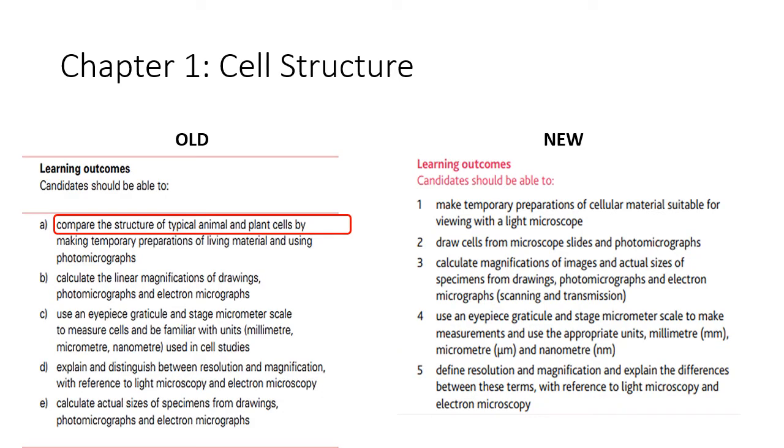Okay, so what I've done is basically taken the chapters that have changes and shown what the old syllabus said and what the new syllabus is saying so that you can have an idea of what has changed exactly. In the old syllabus here, it says that you need to compare the structure of a typical animal and plant cell. But over here, when you look at what is requested of you, you're not actually expected to do that comparison. However, it is very difficult for you to study this chapter without being able to compare the two of them. So I don't think that is a significant change, but I just thought to highlight it: when you get into the exam, chances that you would be asked to do this comparison are very slim. And this is for the exam in 2022.